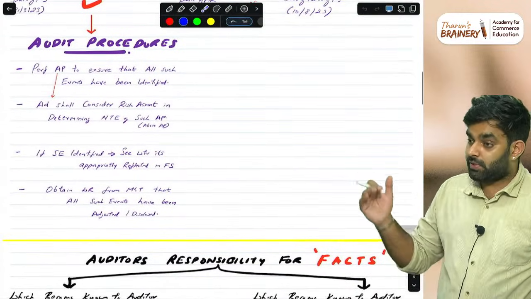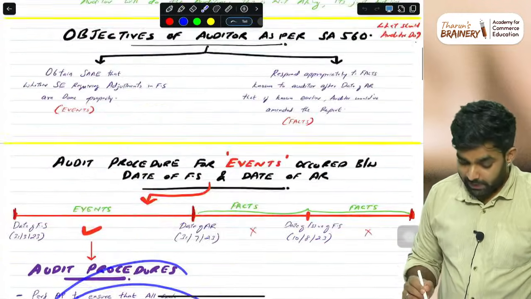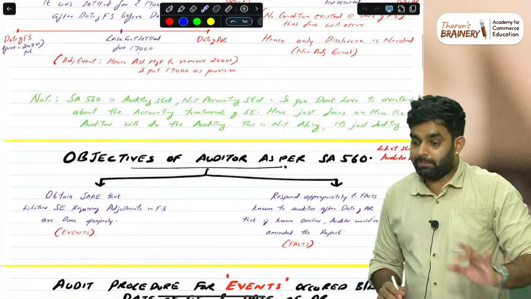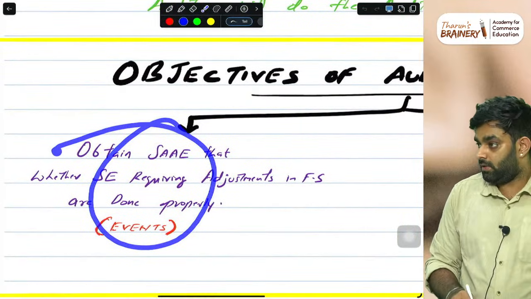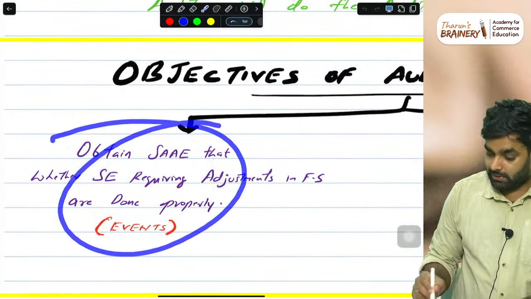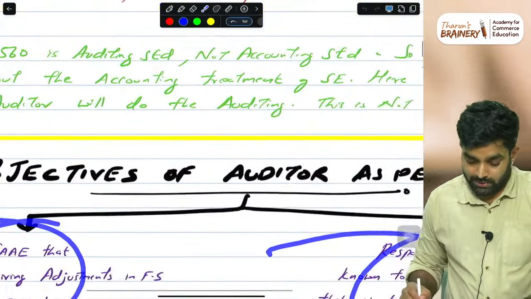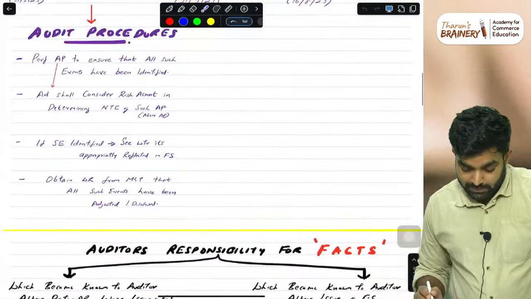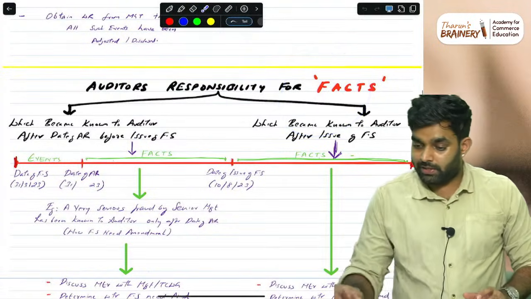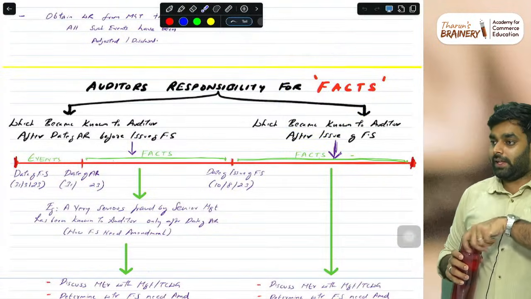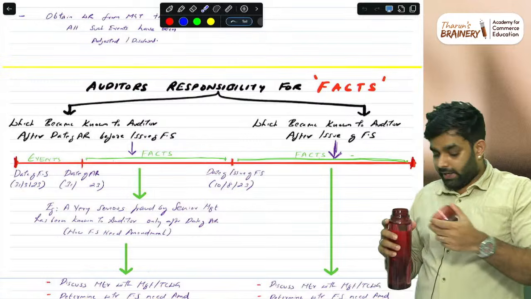And if any events question comes, just write this, and basically the objectives would be better. Basically, the objective for events at least. When a question comes, you can write: objective for events is this, objective for facts is this. Simpler. Then comes the facts. Facts is where a bit of technicality lies. But I have made it very simple